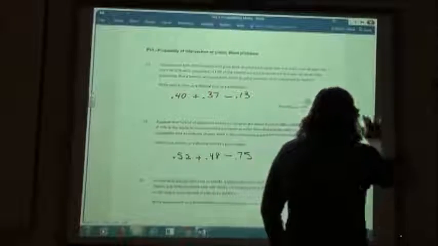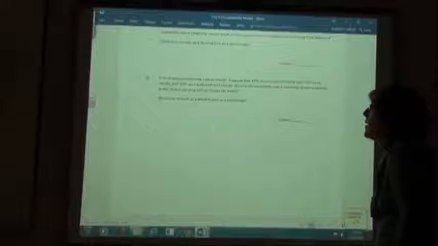And the last one, same kind of thing. A retail shop accepts only cash or checks. Suppose that 42% of its customers carry cash, 41% carry checks, 35% carry both. What is the probability that they carry cash or checks or both?